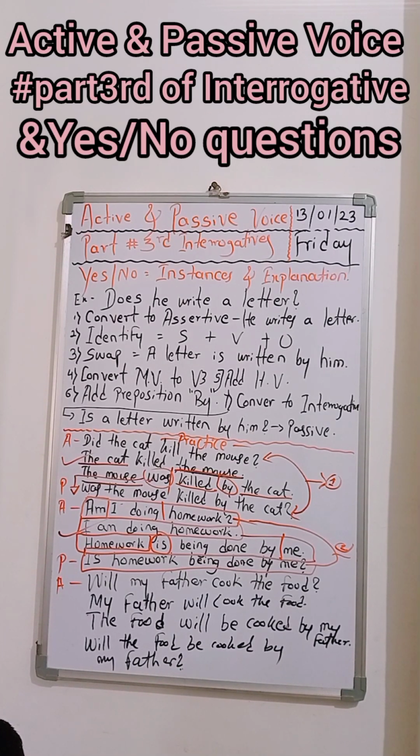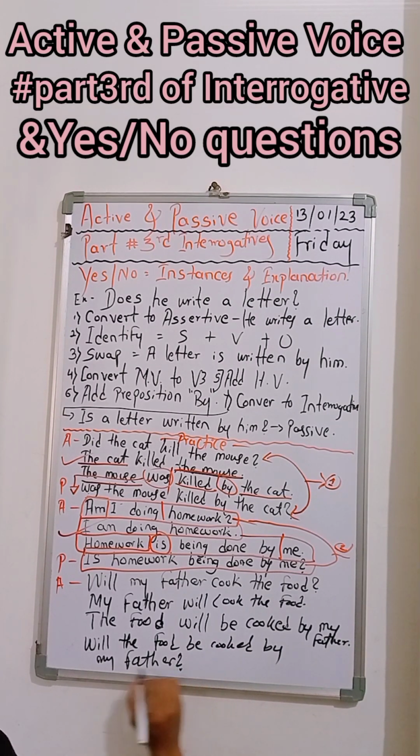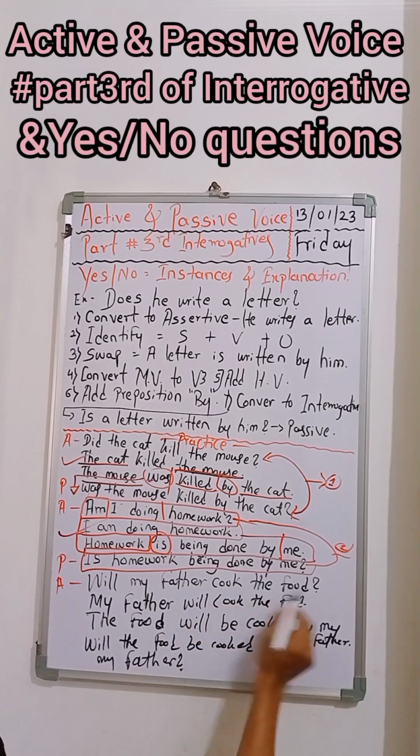This is not direct to indirect, because this is a different topic. That topic is active and passive. You have to pronounce the word as topic. Take T-O and P-I-C. Topic.